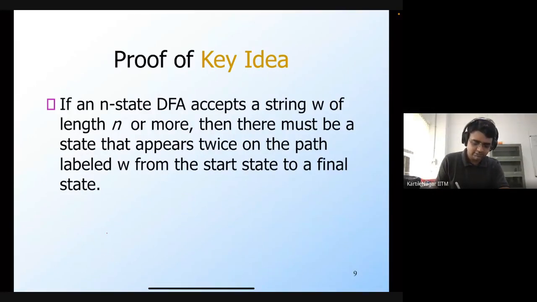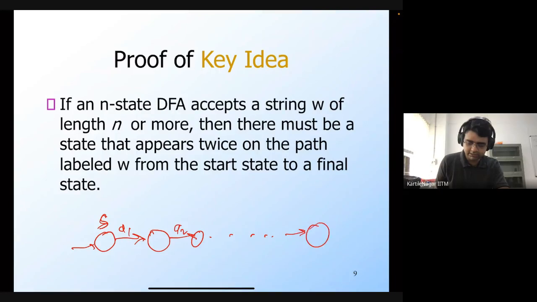So you will begin from the start state, and then you have a string of length n or more, right? So you have a1 and then a2, dot dot dot, up to a final state. Okay. So how many states are present on this path? If you have a string of length n or more that is in the language, then that would mean that in the DFA there is a path whose label is a1 up to an, which begins from the start state and ends in one of the final states, right?